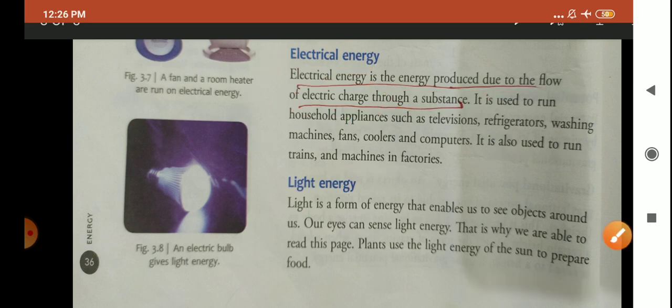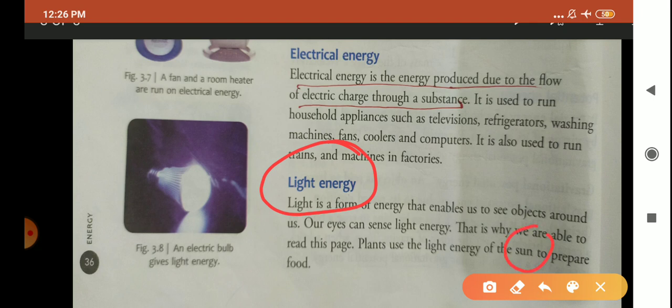Now coming to the next form of energy, children, that is light energy. You are very well aware of this light energy. What is the ultimate source of light on earth? Sun. Yes children, the sun is the ultimate source of light. Light makes everything visible to us, and our eyes can sense light energy. So light is a form of energy that enables us to see objects around us.